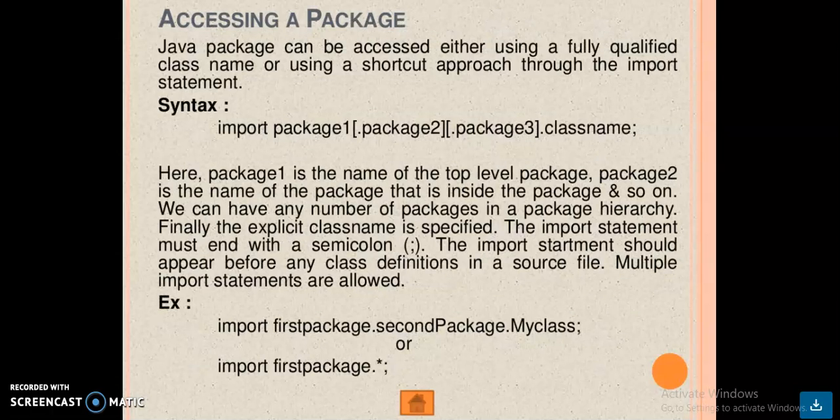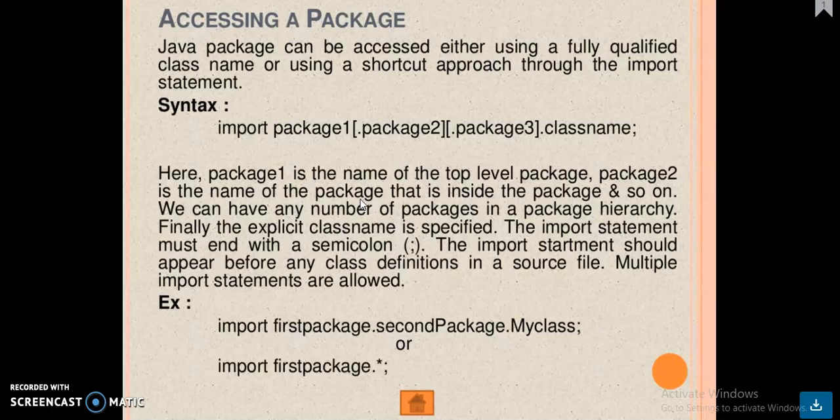How are the packages accessed? A Java package can be accessed either by using a fully qualified class name or using a shortcut approach through the import statement. This is the syntax: import package1.package2.package3.classname. Here package1 is the name of the top level package and package2 is the name of the package that is inside that package, and so on. We can have any number of packages in a package hierarchy. Finally, the explicit class name is specified.